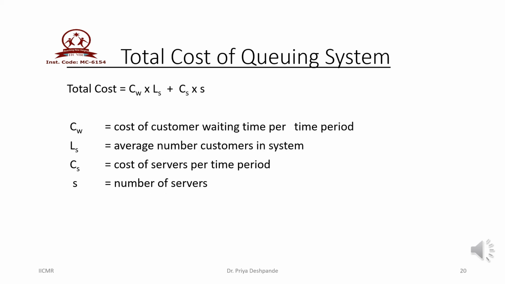Now how to find out the total cost associated with the customer who is waiting and availing the service in the system. The total cost associated in the waiting line is denoted by TC, which is equal to CW into LS plus CS into S. Now CW means cost of customers waiting line per time period, while LS is the average number of customers in the system, CS is the cost of servers per time period, and S is the total number of servers present in the queuing system.